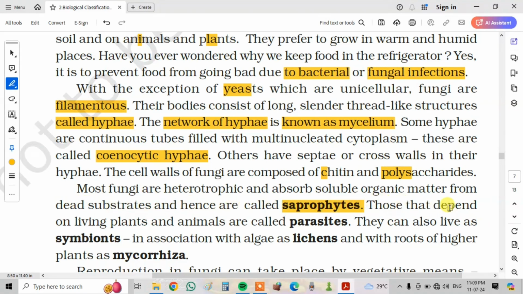Most fungi are heterotrophic and absorb soluble organic matter from dead substrates, and hence are called saprophytes. Those that depend on living plants and animals are called parasites. They can also live as symbionts in association with algae as lichens, and with roots of higher plants as mycorrhiza.